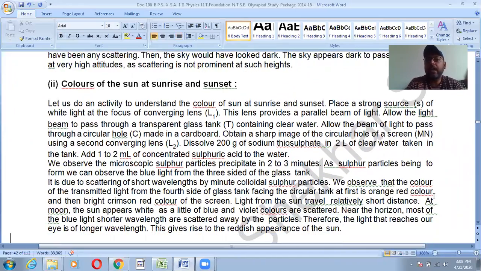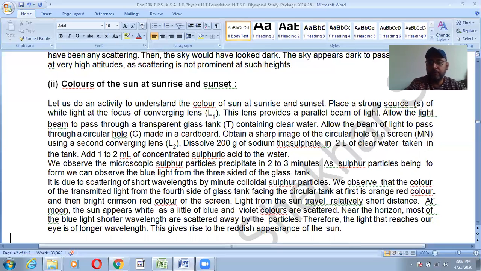Colors of the sun at sunrise and sunset, very important. First, you should understand that during sunrise or sunset, the sun is near the horizon. That means the light from the sun has to cover a larger distance to reach me.